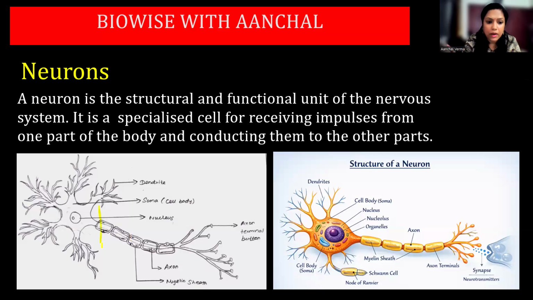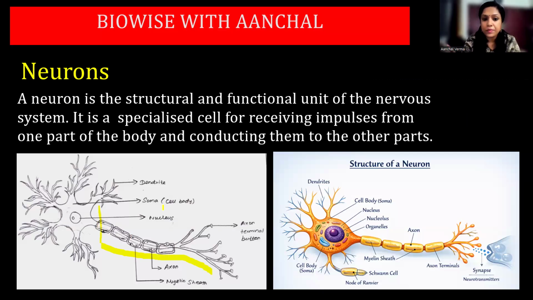And the tail part, this part, is called the axon. Then the bundle of these axons is called a nerve, and the group of these cytons is called ganglia. Remember the terms. It is also called soma, or the cell body.